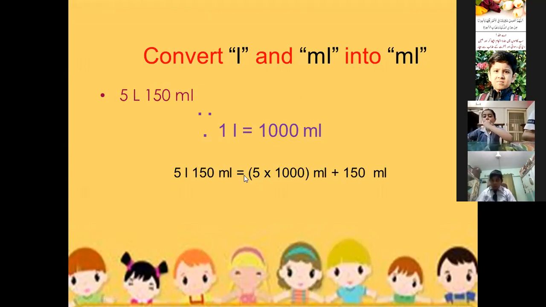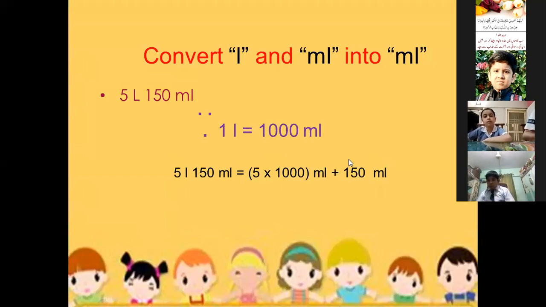So here we multiply 5 by 1000 ml. Why are we multiplying by 1000? Because we know that 1 liter is equal to 1000 ml. So to find the milliliters in 5 liter, we multiply 5 by 1000. And 150 ml we will write as it is because it is already in ml.